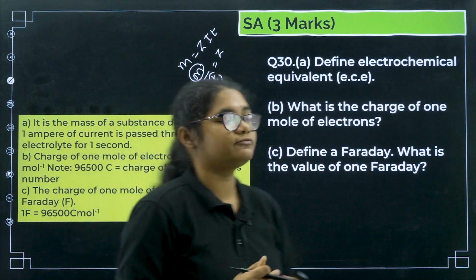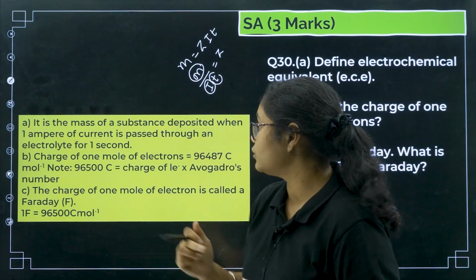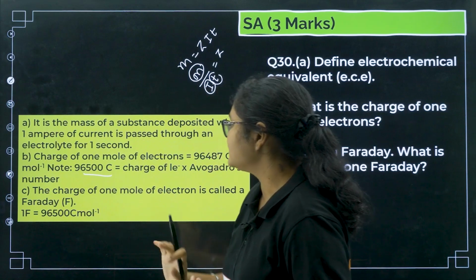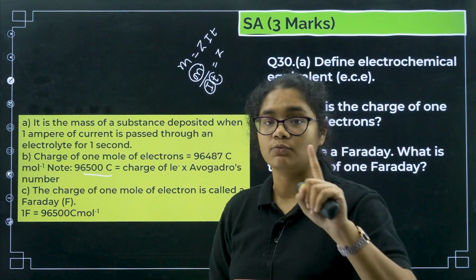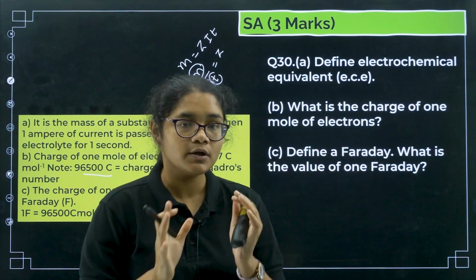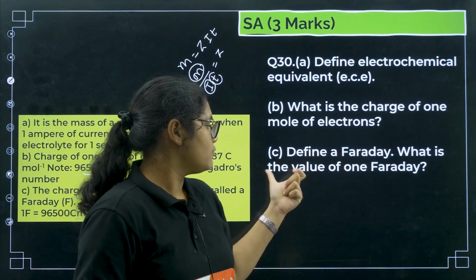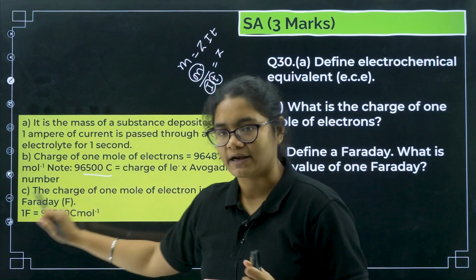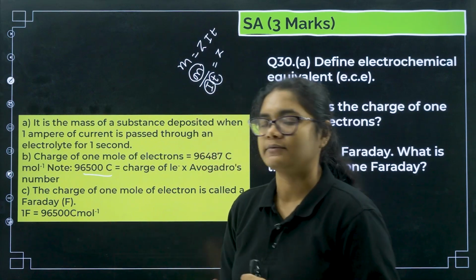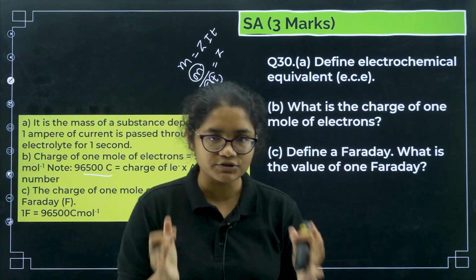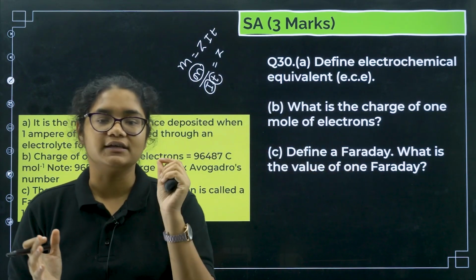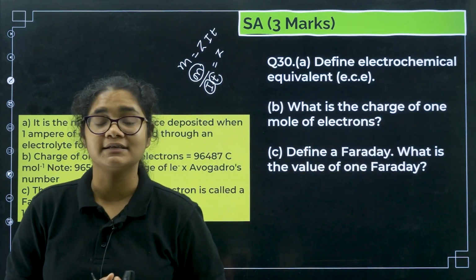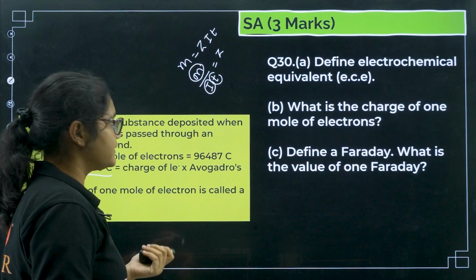Next, what is the charge of 1 mole of electrons? The charge of 1 mole of electrons is 96487, or we can take it as 96500 coulomb. Define 1 Faraday. What is its value? The charge of 1 mole of electrons is called a Faraday, and its value is 96500 coulomb. Let us see the next question now.